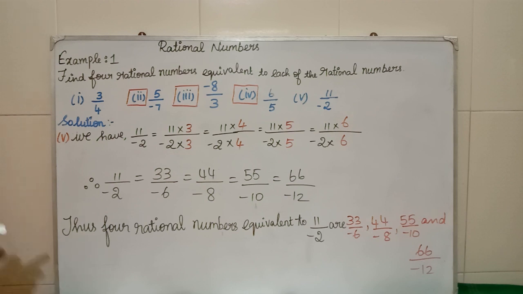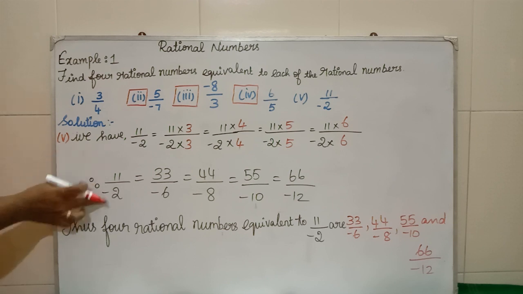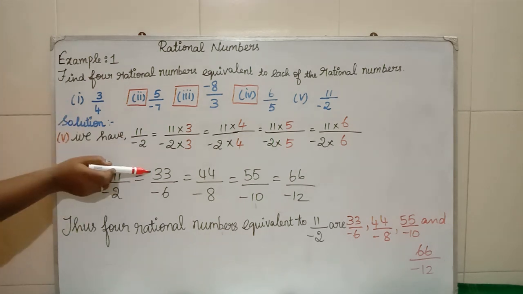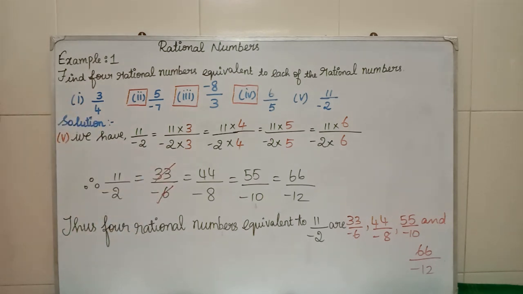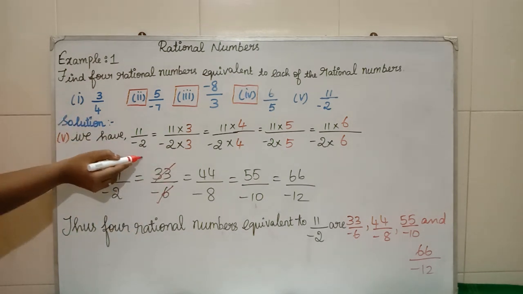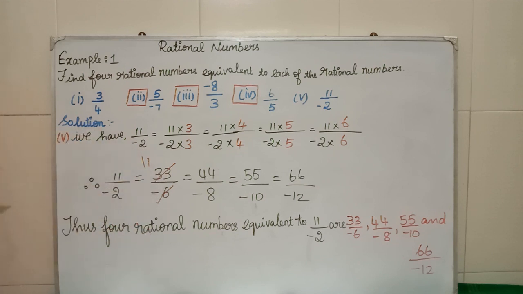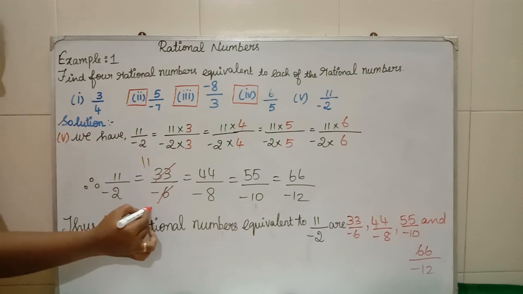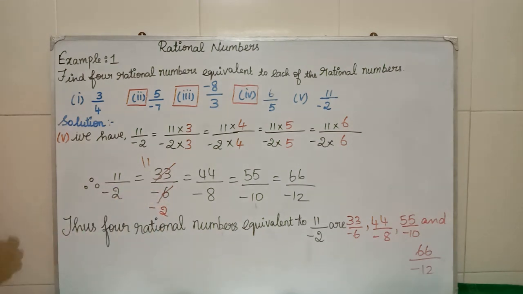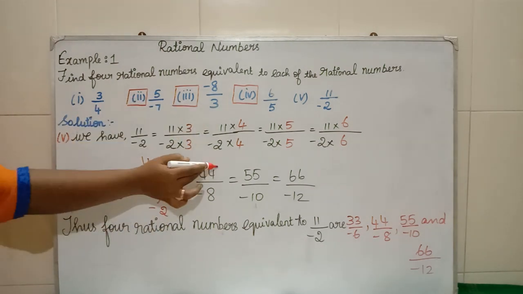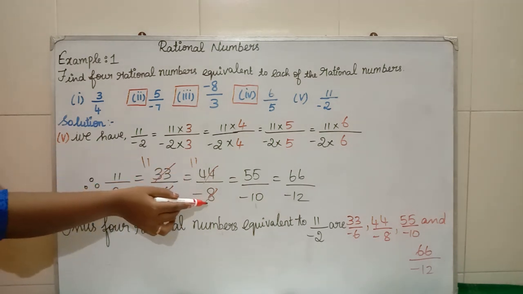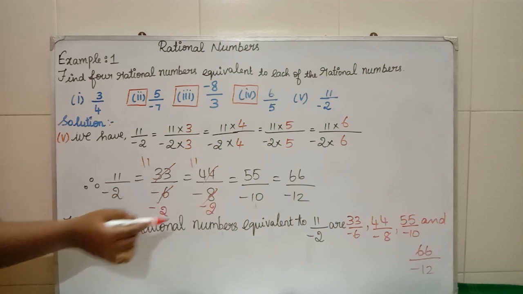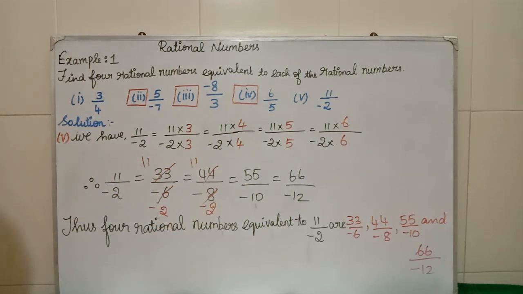If you cancel and see, we will get the same 11 by minus 2 for everything. What we have multiplied to get 33? We have multiplied with 3. So, multiply with this 3 table. In 3 table, 33 how many times? 11 times. In 3 table, 6 how many times? 2 times. This minus you have to write, minus 2. Similarly, next we have multiplied with 4. So, cancel this with 4. In 4 table, 44 how many times? 11 times. In 4 table, 8 how many times? 2 times. This minus you have to write as such.